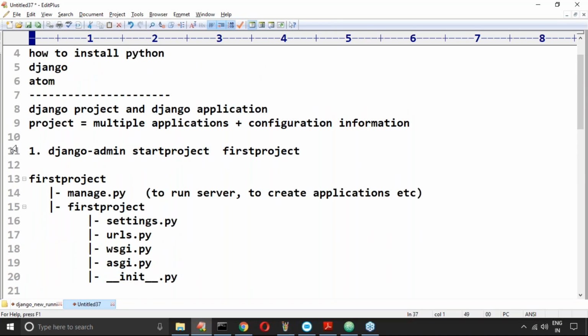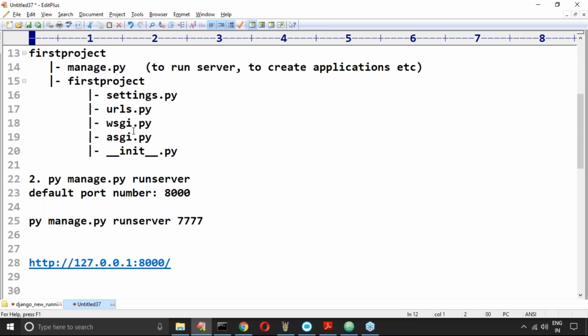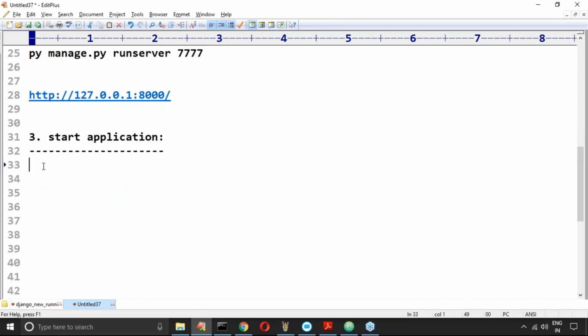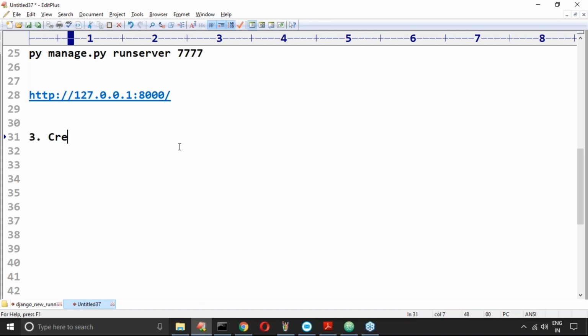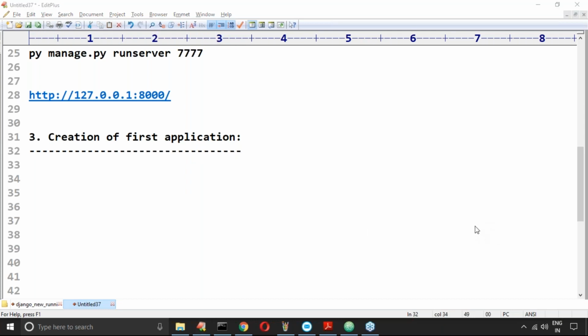We saw how to start a project, and then how to start the server. Now, sir, can you please start the application? I want to create the first application. This is a very important step: creation of the first application. How can we do that? Small doubts are there, let me talk about this one.